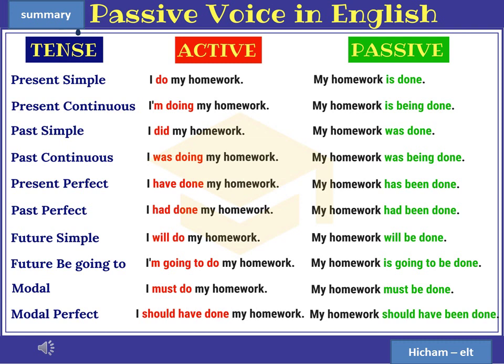The present perfect: I have done my homework. Passive voice: my homework has been done. The past perfect: I had done my homework. It becomes in passive voice my homework had been done. Future simple: I will do my homework. Passive voice: my homework will be done. Future be going to: I am going to do my homework. For passive voice it becomes my homework is going to be done. Modals: I must do my homework. Passive voice: my homework must be done. Modal perfect: I should have done my homework. My homework should have been done.